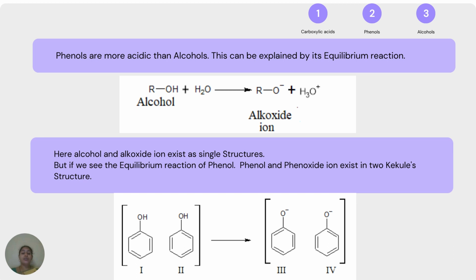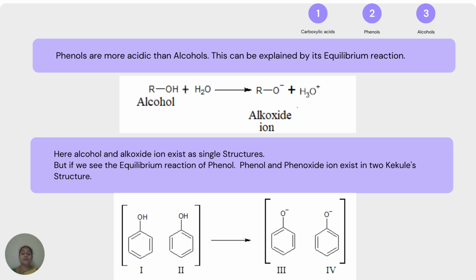So phenols are more acidic than alcohols. How can we conclude that? This is explained based upon the equilibrium reaction. Just see the alcohol reaction. When alcohol reacts with water, it also gives away its H+ ion. When it gives the H+ ion, alcohol will be converted into alkoxide and the water will be converted